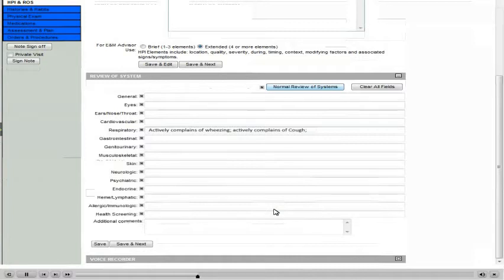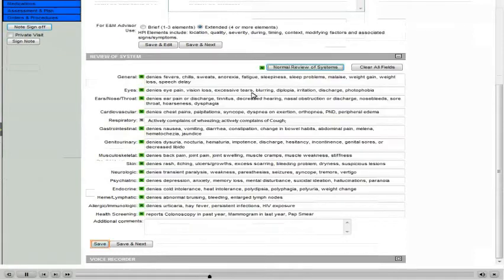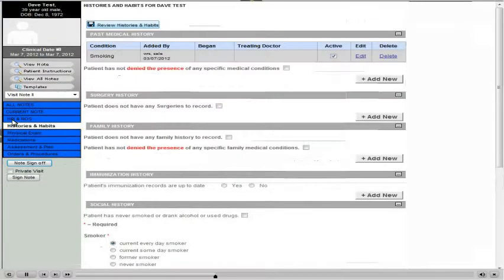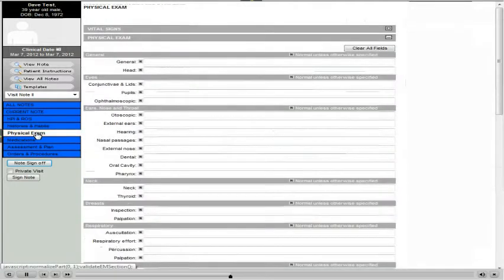If the rest of your exam is normal, you can click the Normal Review of a System button, which will immediately populate the rest of the Review of Systems with your pre-selected normals. Moving to History and Habits, you can review current medical conditions and add additional ones if necessary. Likewise, on your physical exam page, input your abnormal values or simply click Normal if applicable.